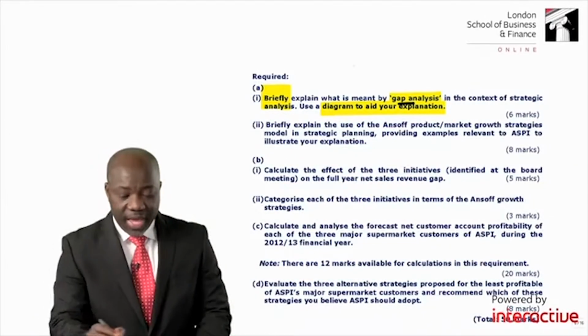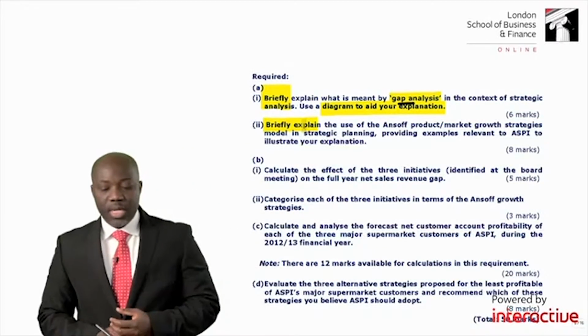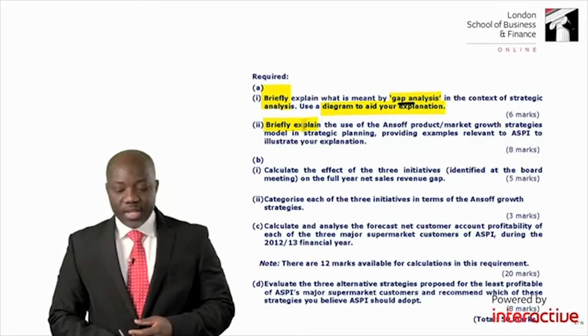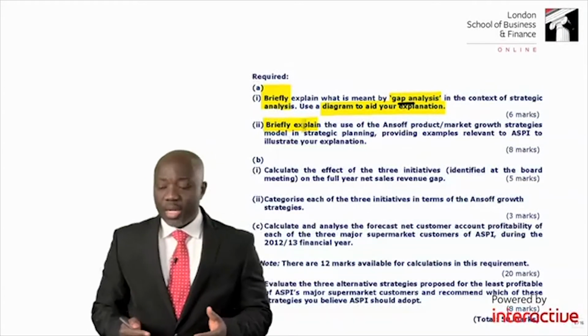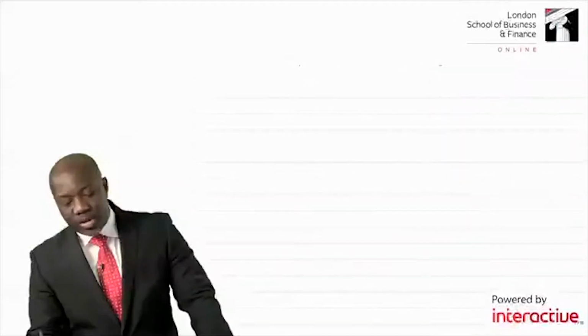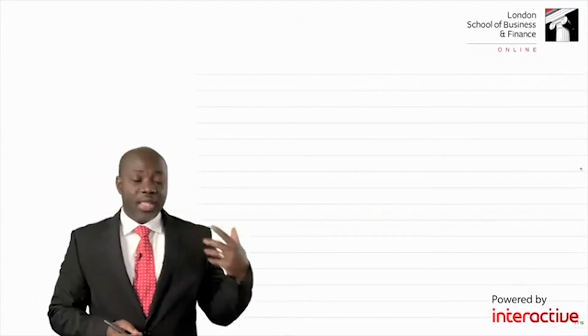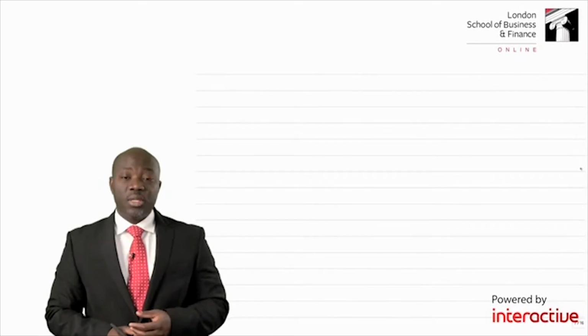Looking at the second part of A, it says that I should also briefly explain the use of the Ansoff product and market growth strategies model in strategic planning, providing examples relevant to ASPI to illustrate the explanation. Here, once I've read the requirement, I need to have a very simple idea of what Ansoff said. When we studied Ansoff, we spoke about two things: the products and the market, whether we are targeting existing or new markets, and whether we are using existing or new products.